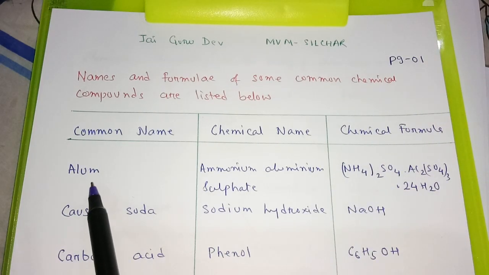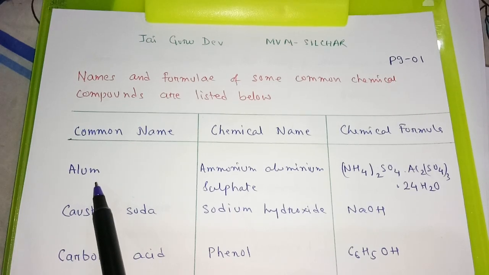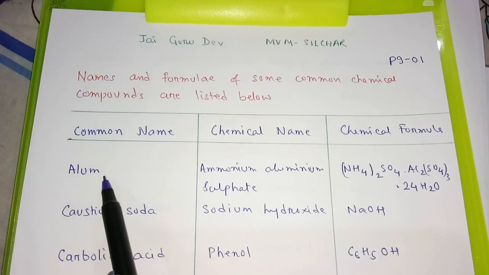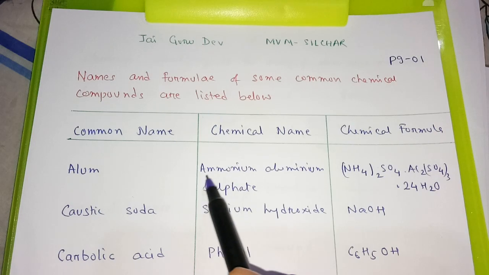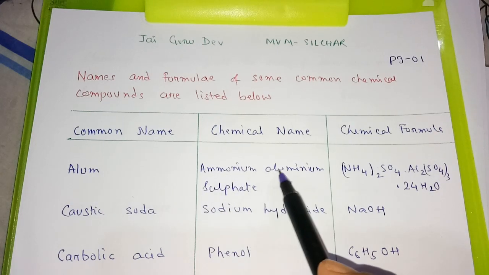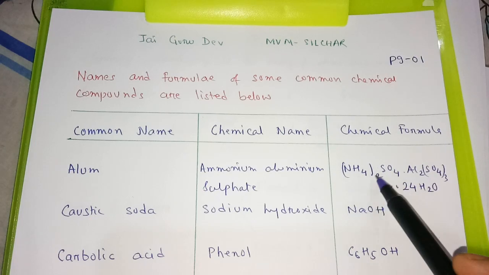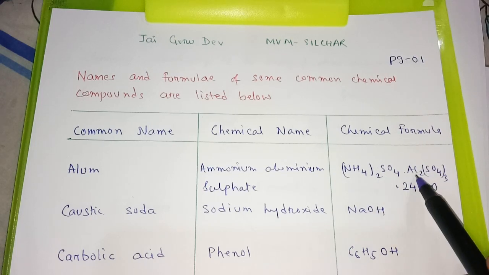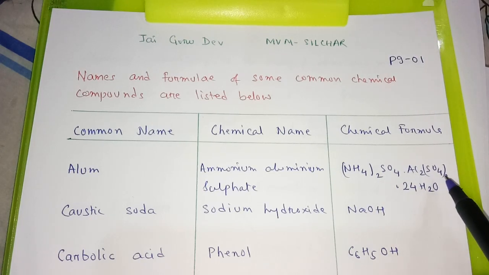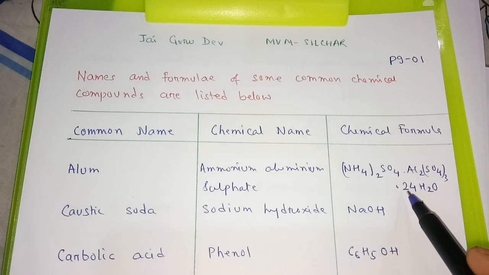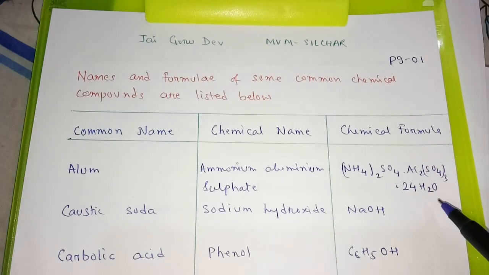For example, alum. Commonly we call that one fitkiri. So alum is ammonium aluminium sulfate: ammonium sulfate (NH4)2SO4, aluminium sulfate Al2(SO4)3, and then 24 molecules of water of crystallization.